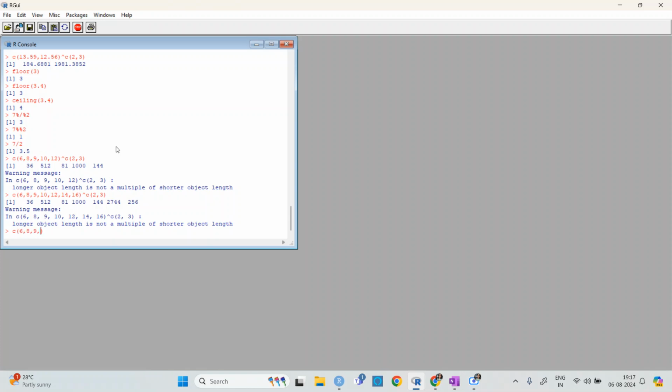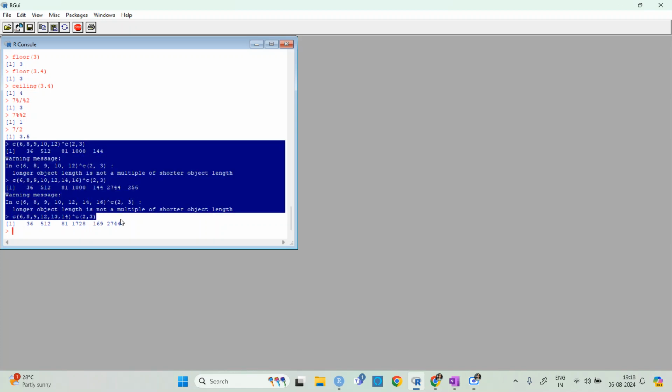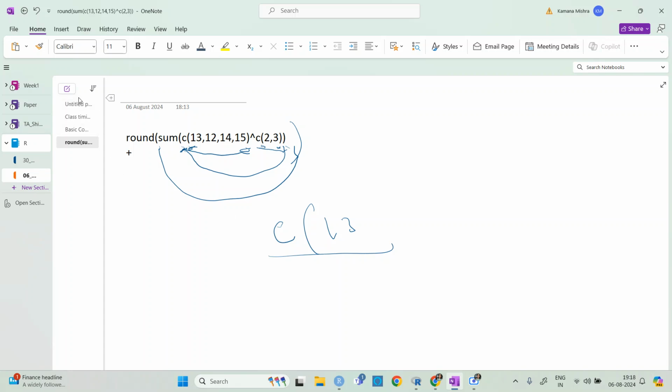We are multiplying the 6 elements with the 2. It is happening because one length is not a multiple of the other. Here I have taken 5 size, here I have taken 7 size, and here I have taken this 5 size. So let me just copy all of this and put it here.